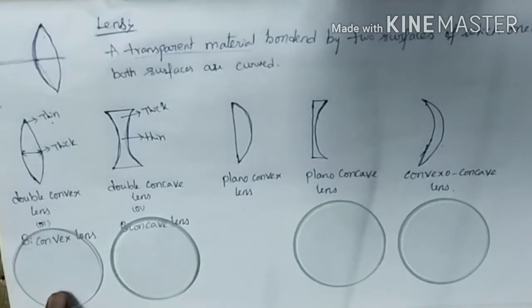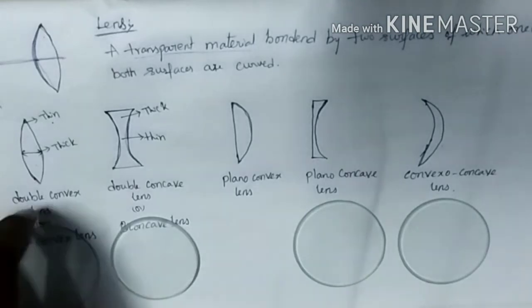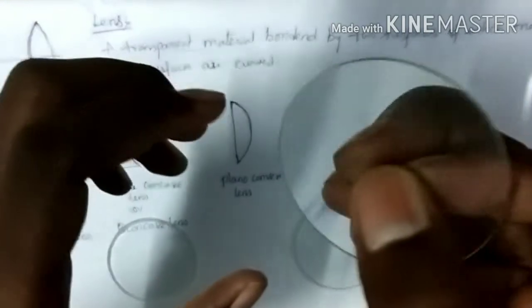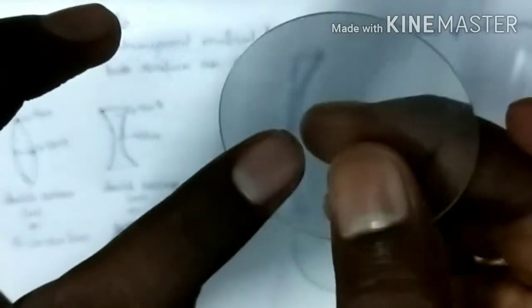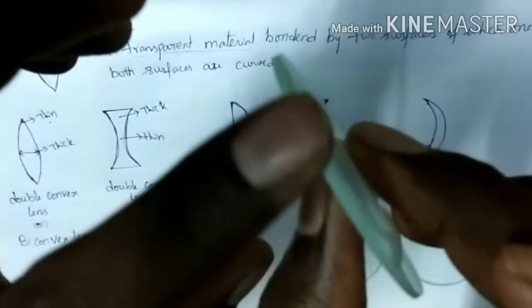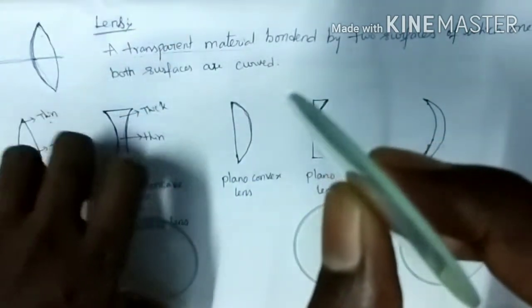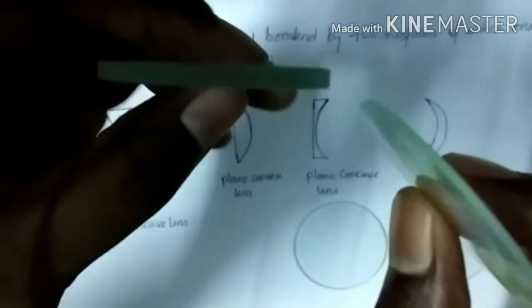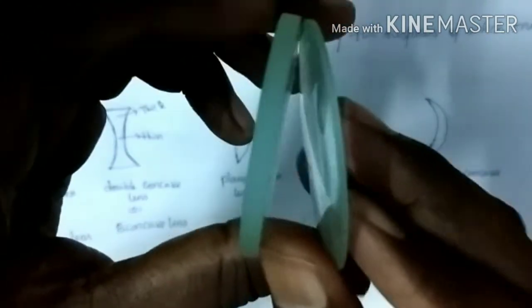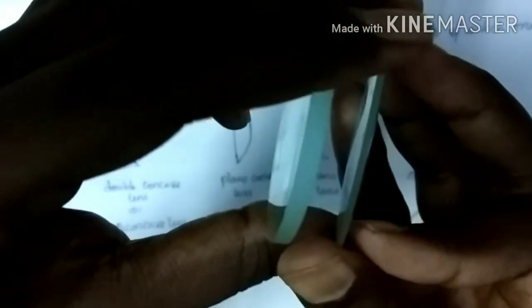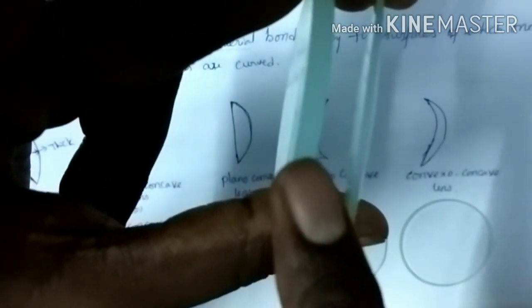You can see here, this is a biconvex lens. I will show again here. Observe carefully. It is thick in the middle and thin at the edges. It is very very thin at the edges. I will show the difference here. Observe these two carefully. It is very thick at the edges and it is very thin at the edges.